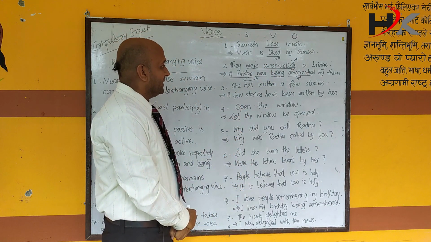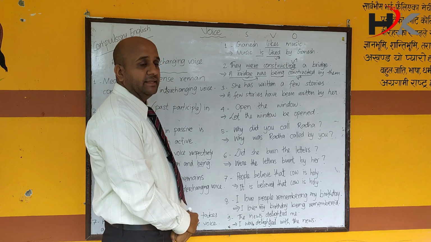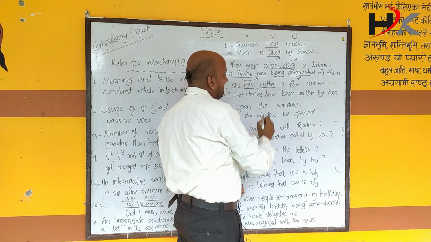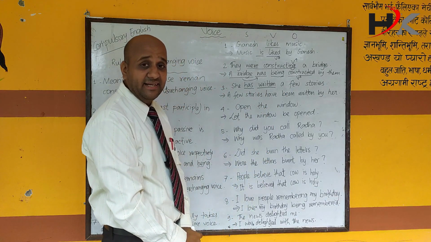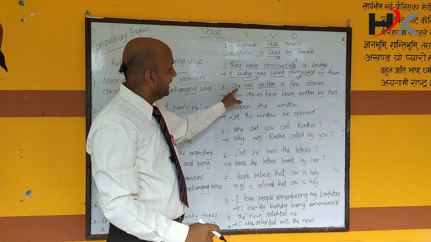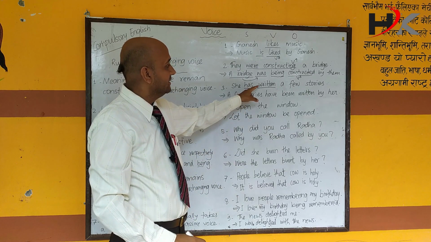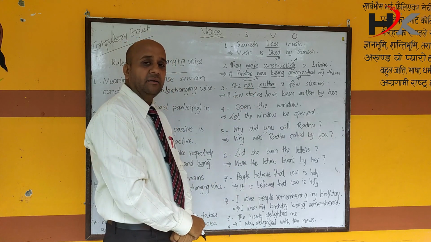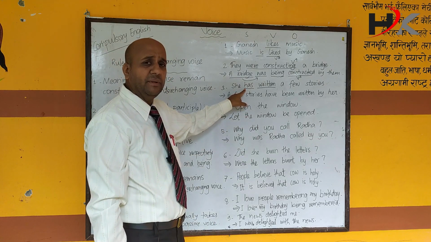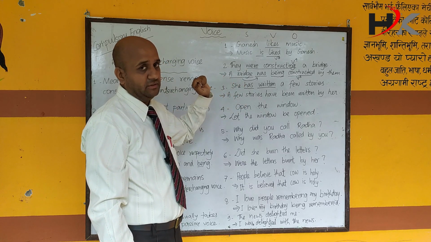Next, number 3. She has written a few stories. She has written. Dear student, can you guess the tense here? Can I stop for a while? Can you see the structure? She has written a few stories. Has written. This is a perfect structure, and has and have belong to present tense. Therefore, this is a present perfect structure.